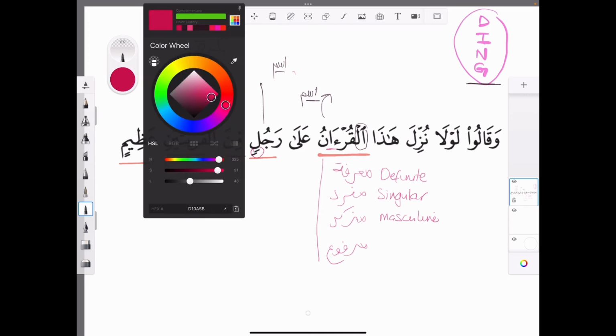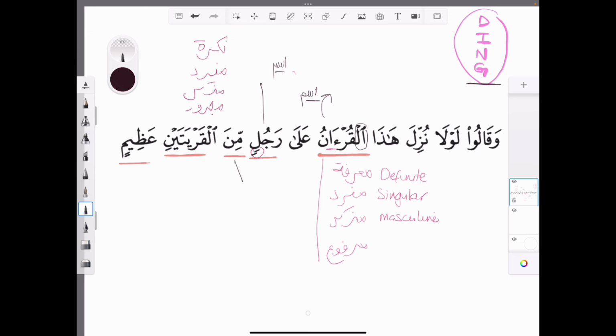The next word is this one, min, which is straightforward. That's a harf. Okay, that's a harf straight away, so that's straightforward. Let's pick the next one.